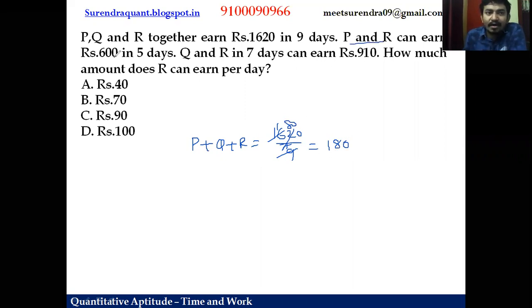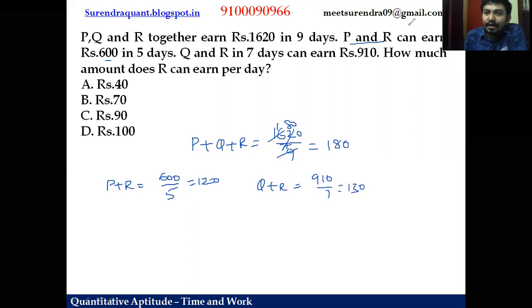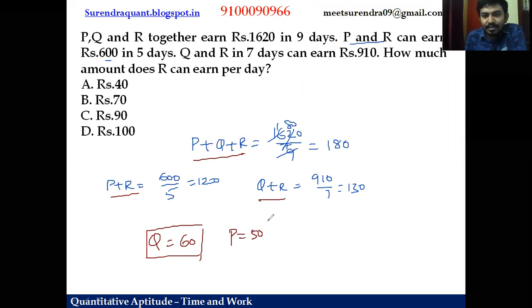What is P and R? 600 in 5 days, right? So P and R 600 for 5 days means 1 day is 120. What about QR? So QR 910 in 7 days. So what is 1 day then? 130. Now friends, if you observe carefully, if I subtract PR from PQR, PR cancels, Q will be left. 180 minus 120, 60 rupees is the share of Q. If I subtract QR from this, QR cancels, what is P? 50 rupees. 180 minus 130, 50 rupees, right?